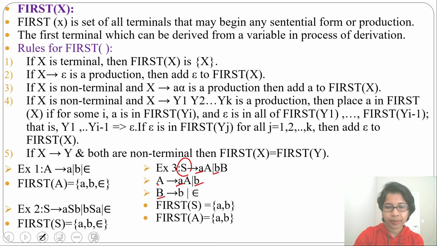Then first of B will be B and epsilon according to rule 3 and rule 2. Next, example 4. From S you can derive A, or from A you can derive B or epsilon. So here there is no terminal. From S you can derive the variable A. So first of A will be first of S.